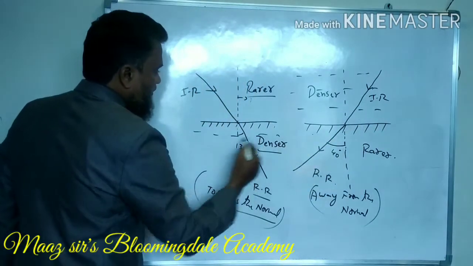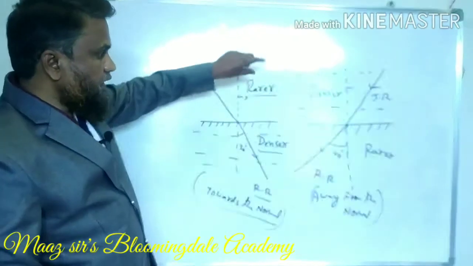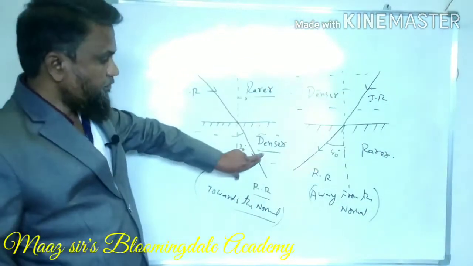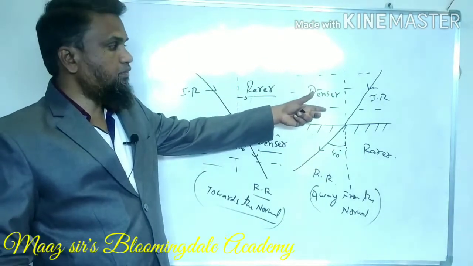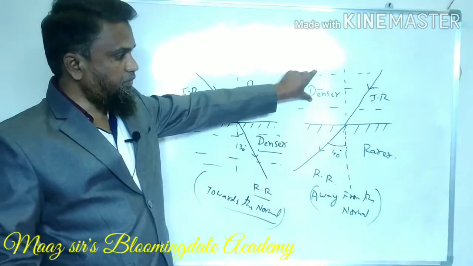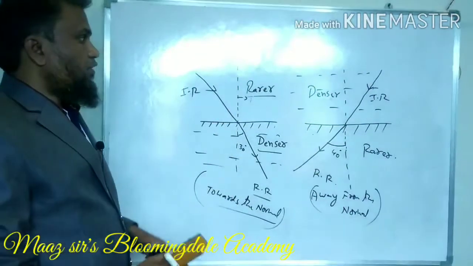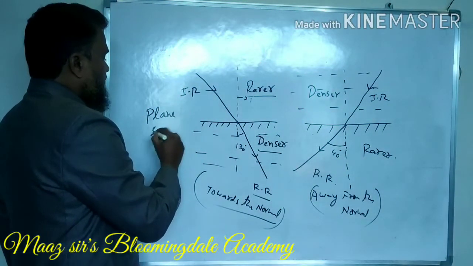So this is the only reason, because when there is a change in the medium, here it is rarer medium, here it is denser medium. But here it is quite opposite. We are having denser medium and rarer medium. So this phenomenon is observed in plane surfaces.